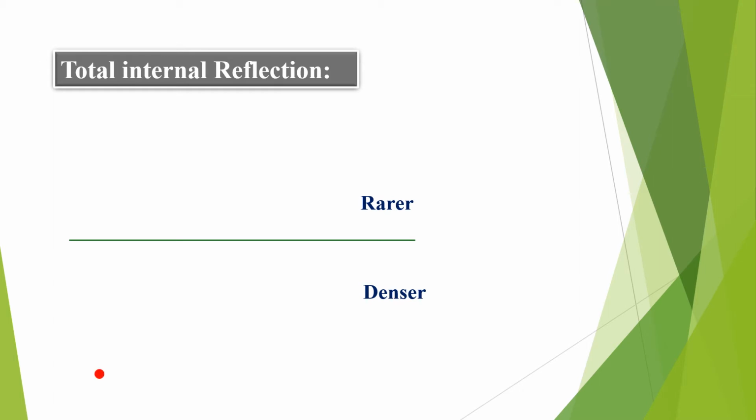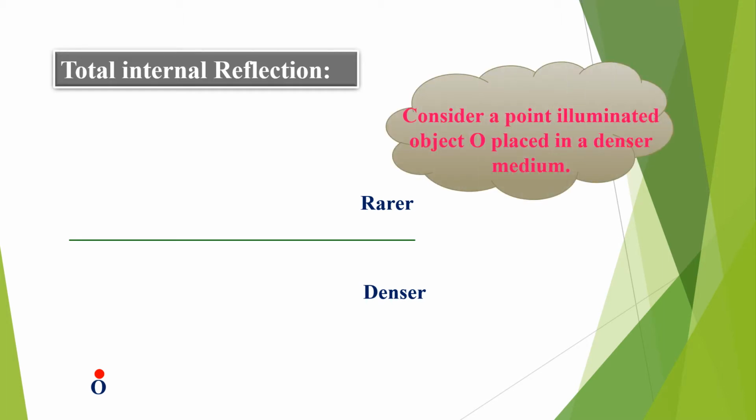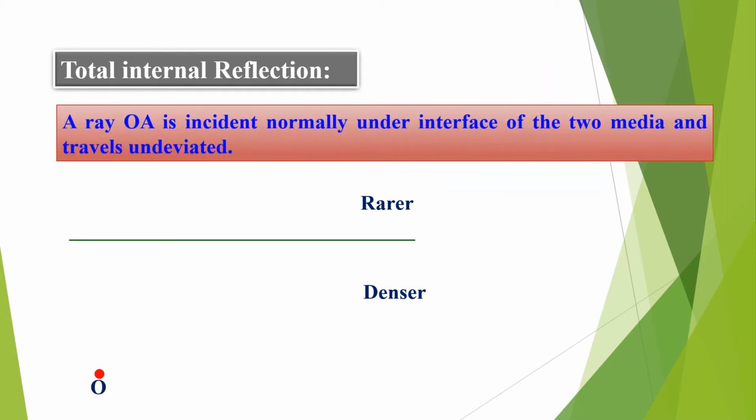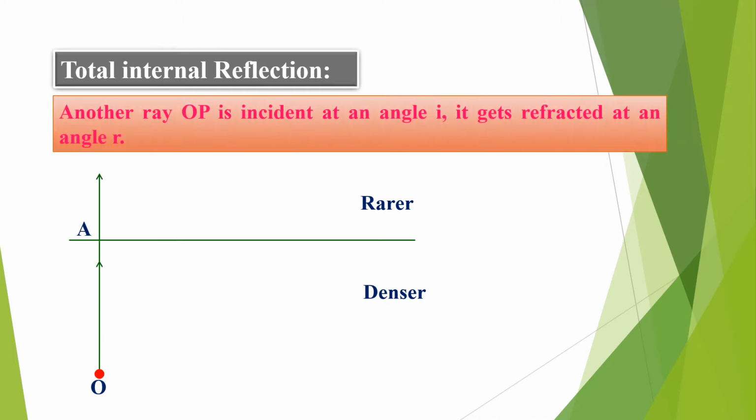Let us consider point O, the illuminated object kept in the denser medium. Ray OA travels normally, undeflected. Another ray OP is incident with an angle i, so it is refracted, bending away from the normal and making an angle r.